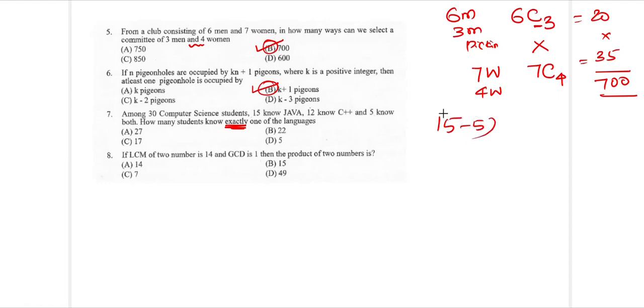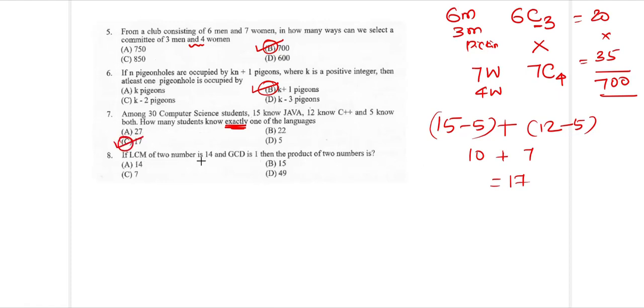In the C++ group of 12, 5 of them also know both, so remove that also. So the number of students who know exactly one language will be 15 minus 5 plus 12 minus 5. 15 minus 5 is 10, and 12 minus 5 is 7. So 10 plus 7 makes 17. So the answer is C, 17.